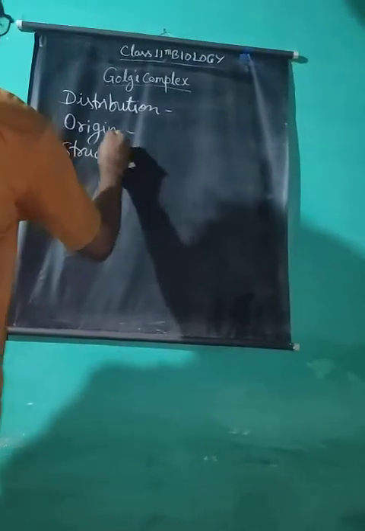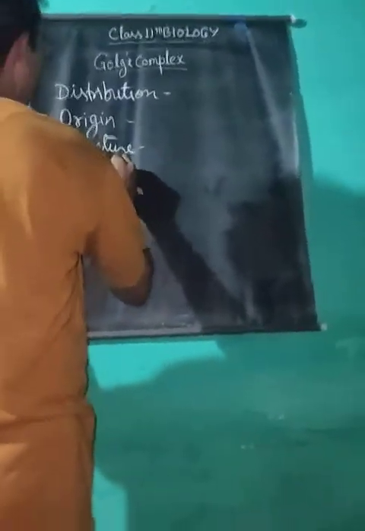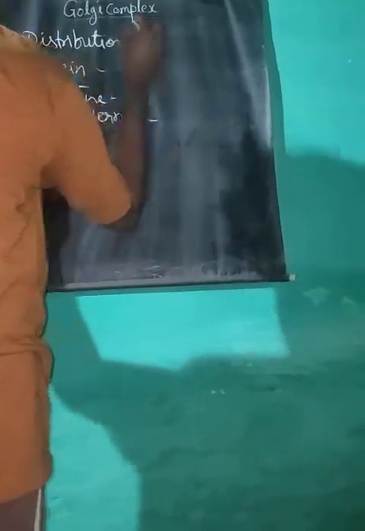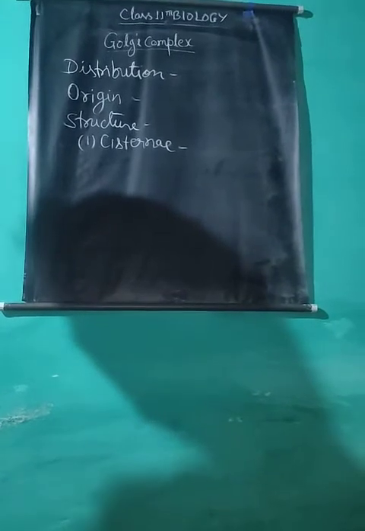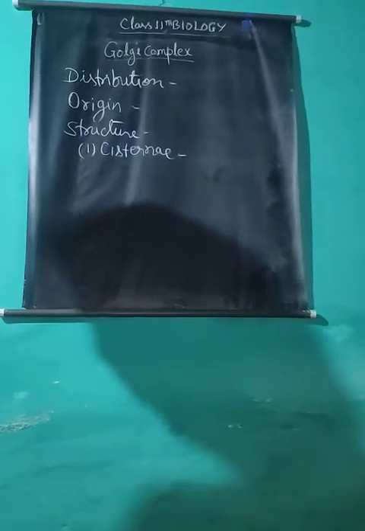Structure. Golgi complex or Golgi body is a double membrane unit. Electron microscopic study of it shows three distinct components. First, cisternae, as found in the endoplasmic reticulum. These are elongated tubular or flattened sacs filled with fluid.